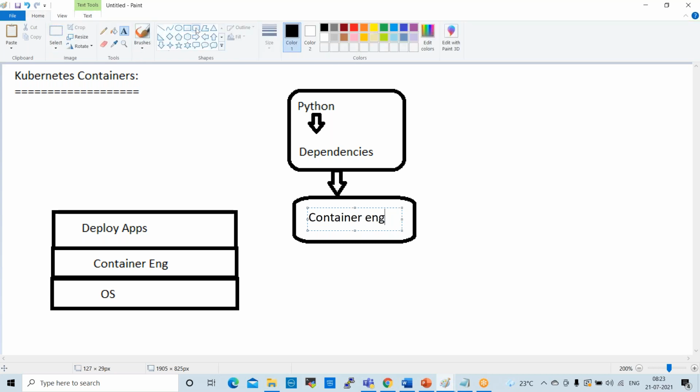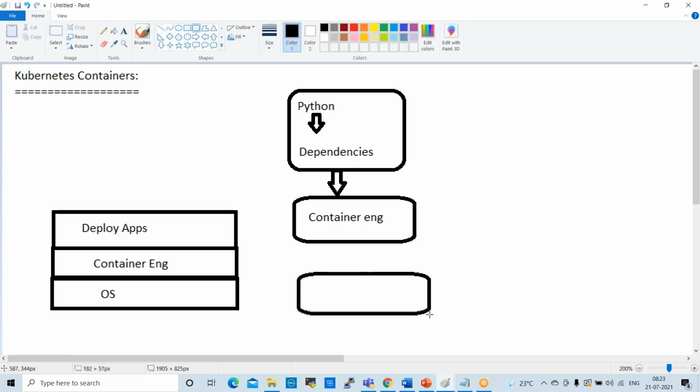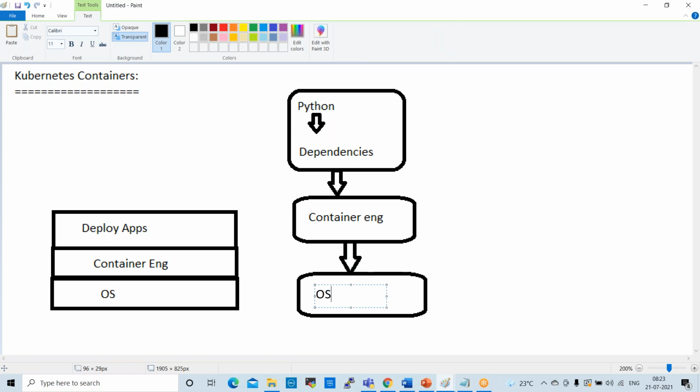Why am I explaining this process? Because we'll go into a different activity, that is why I'm giving these basic things. This container engine will depend on the operating system, the OS.